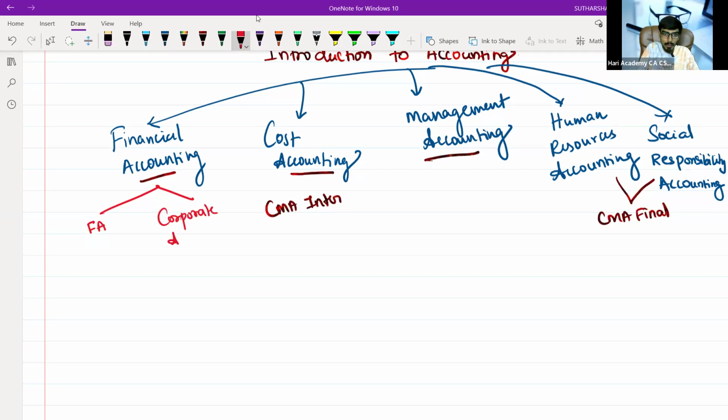That's how corporate accounting has evolved. Basically, it is financial accounting. You are studying only financial accounting, and since it is only for corporates, the paper name is corporate accounting. There is no branch of accounting called corporate accounting.